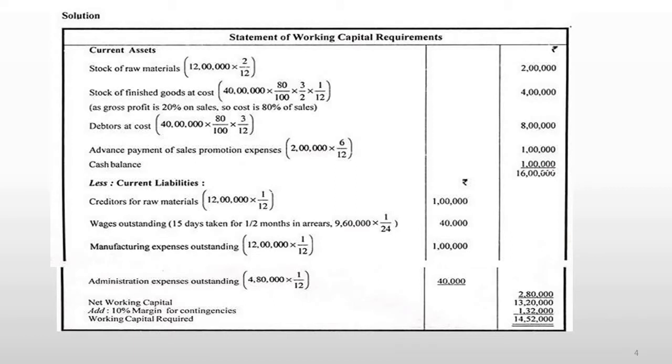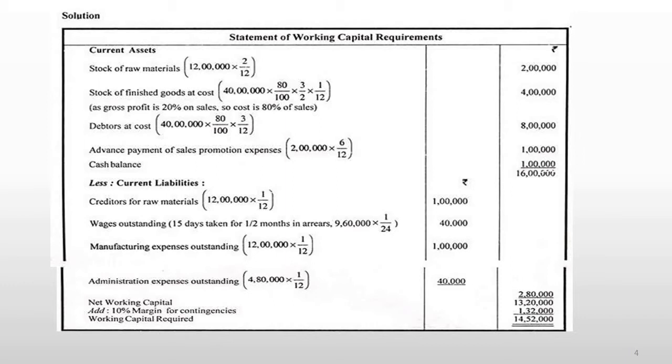Stock of raw materials 12 lakhs into 2 divided by 12, that is rupees 2 lakhs. Stock of finished goods at cost 40 lakhs into 80 divided by 100 into 3 divided by 2 into 1 divided by 12, that is rupees 4 lakhs. That is, as gross profit is 20% on sales, so cost is 80% of sales.